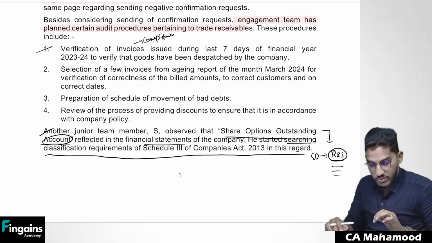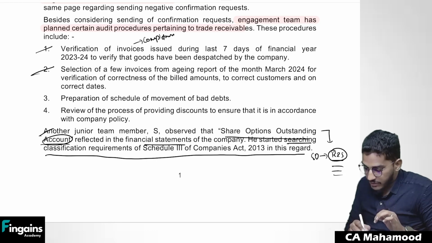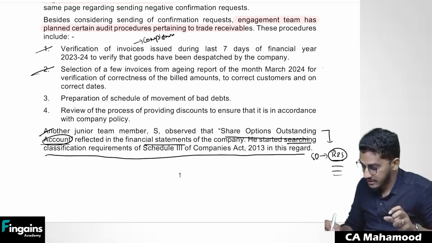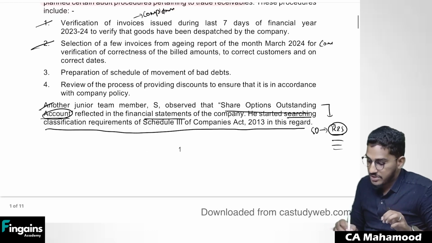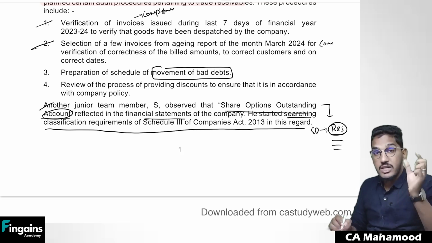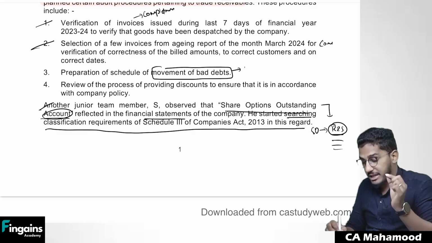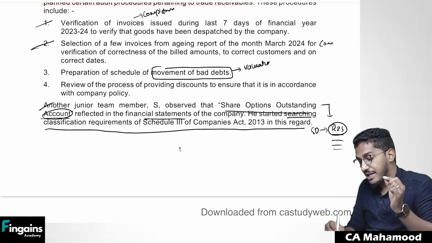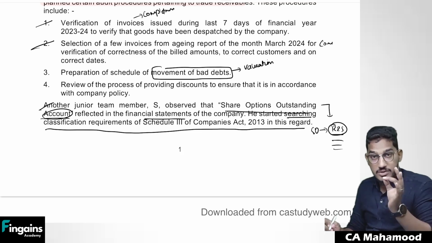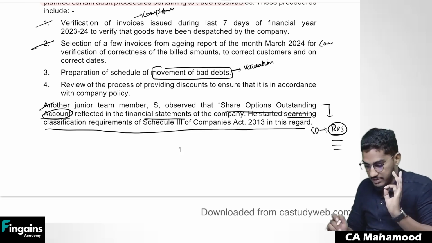Yes, the first item is related to completeness. Selecting a few invoices from the aging report and checking their correctness. This is also completeness. Preparing the schedule of the movement of the bad debts, you are checking whether the bad debts figure is correct or not. So by preparing the movement of the bad debts, you are not trying to verify completeness, you are actually trying to verify the valuation assertion.